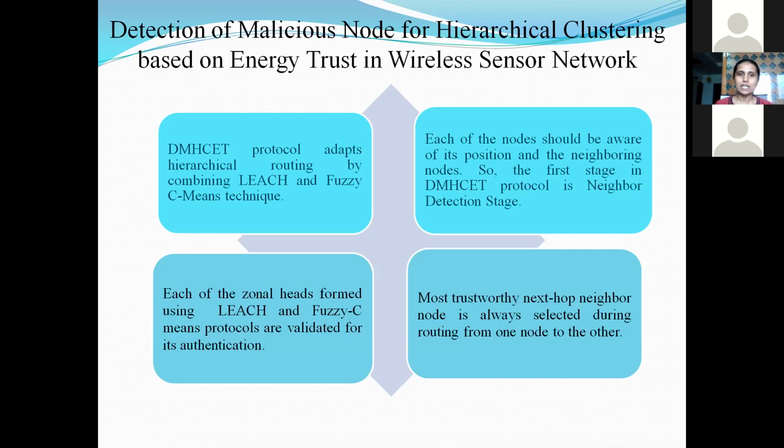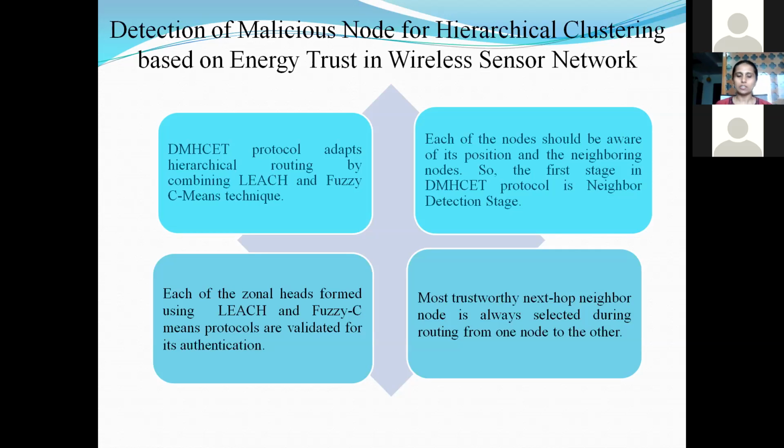For doing this, first, out of all the cluster zones, we have used the LEACH protocol, the low energy adaptive clustering hierarchy method, because of which we are able to choose the cluster head 1. Now, from the base station, we have used the fuzzy C-means technique and we have considered the head 2. All the cluster members will communicate the information to the cluster head. This cluster head in turn communicates to head 2, and head 2 in turn reaches the information to the sink. This is the method adopted.